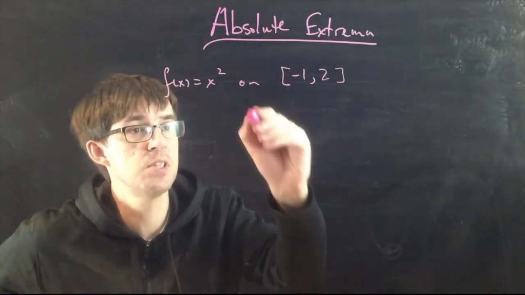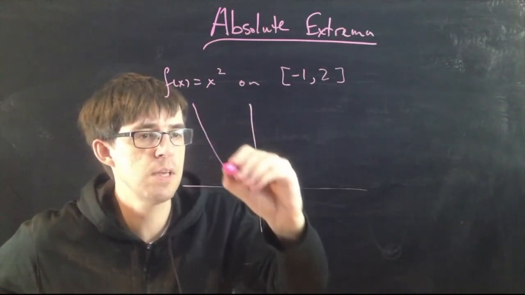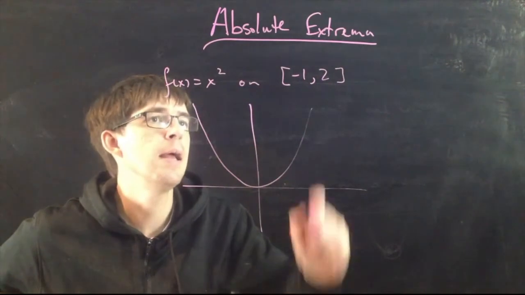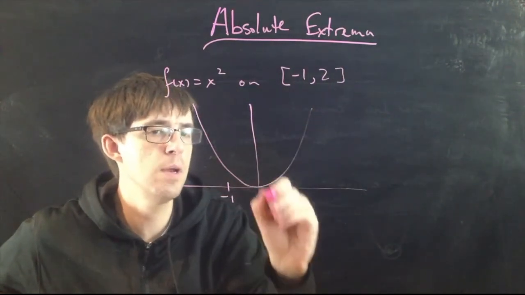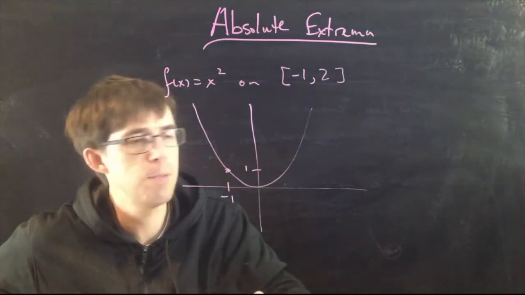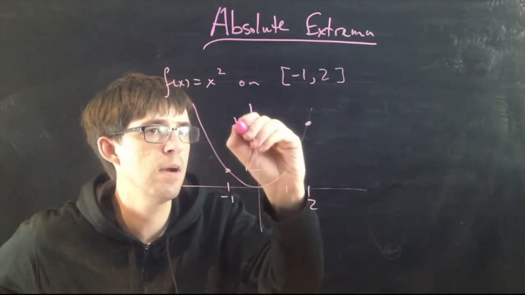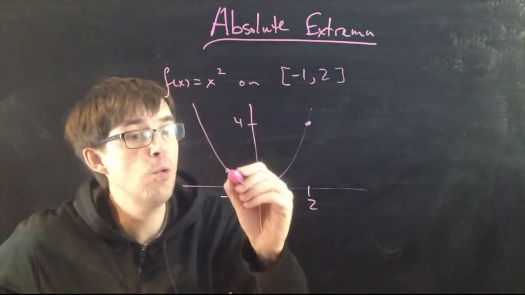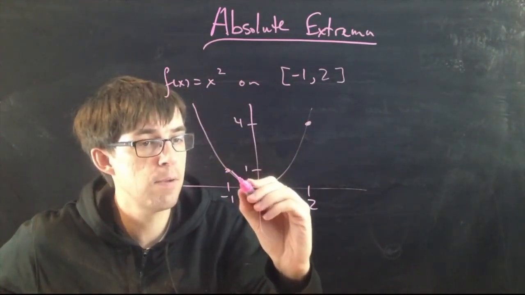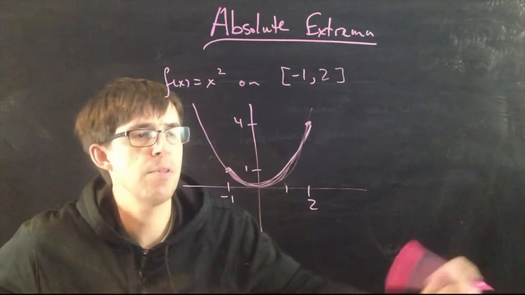Now, we can do this just by looking at the graph. Everybody knows what f of x equals x squared looks like on a graph. It looks like a parabola, and these points are -1. So this goes up to 1, right? Because -1 squared, the y value would be 1. And then it goes over to 2 here, which would go up to 4 there, right? And I'm only looking at this part of the graph.